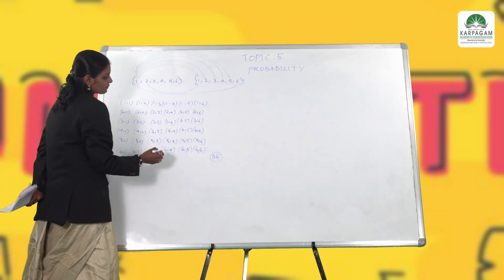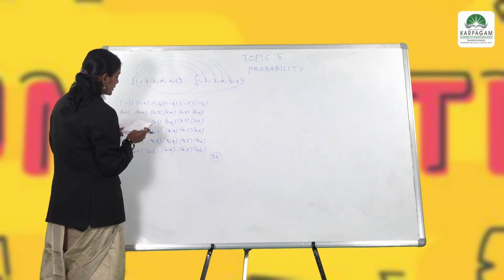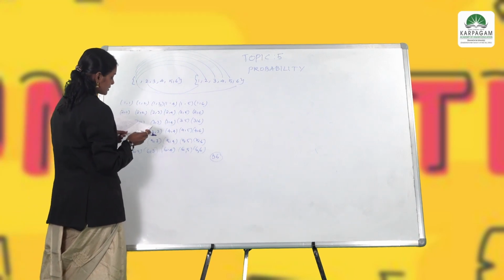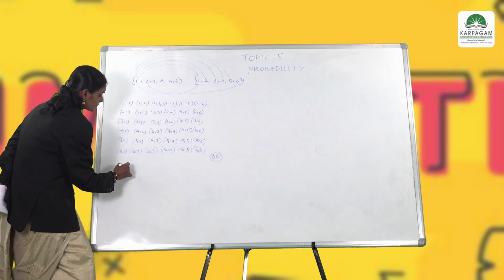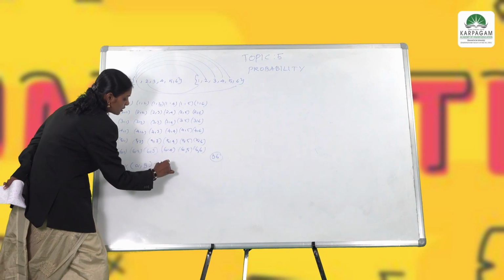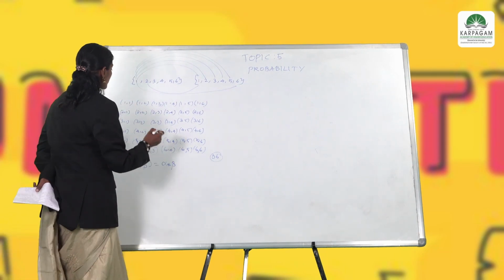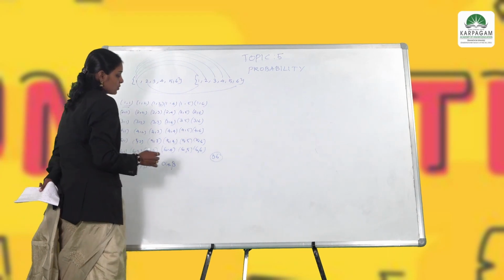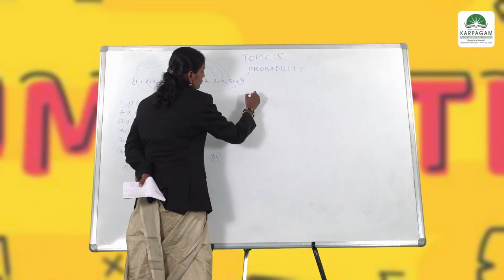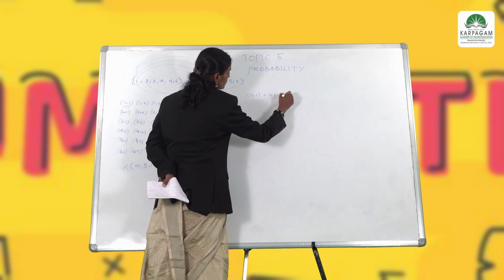Now we define the values taken by the random variable x. Consider x of alpha comma beta equal to alpha plus beta. First consider 1,1: x of 1,1 is 1 plus 1, equal to 2.